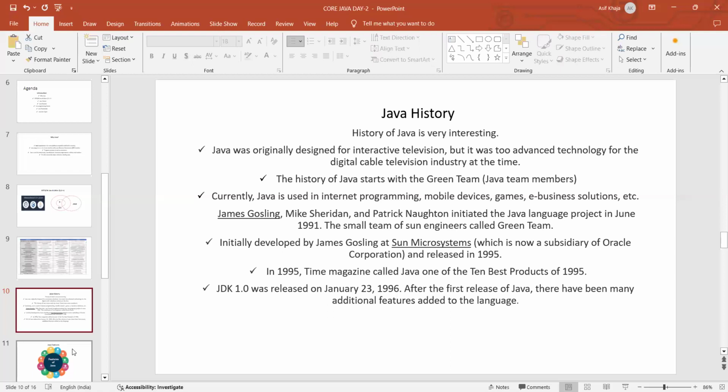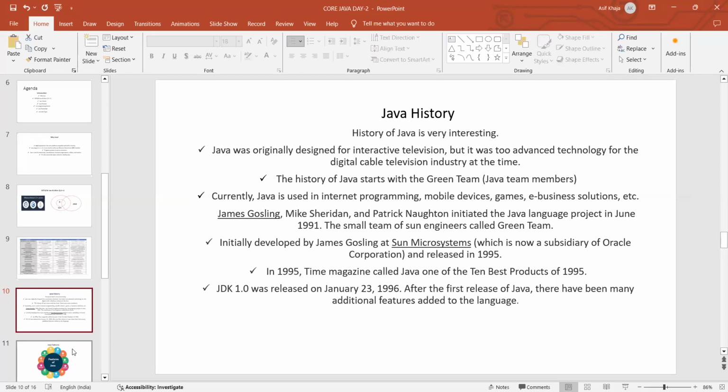So Java was originally designed for this interactive television. But at that time, it was too advanced a technology for the digital cable television industry. Because it was the 1990s, and having digital cable television was a very advanced technology.